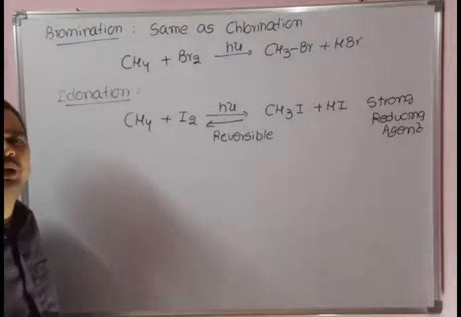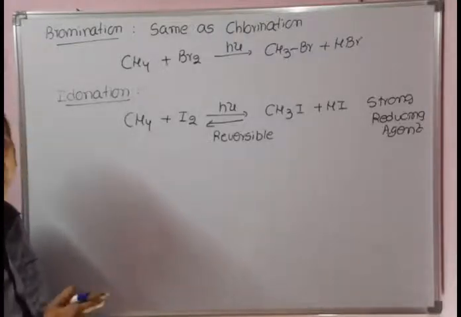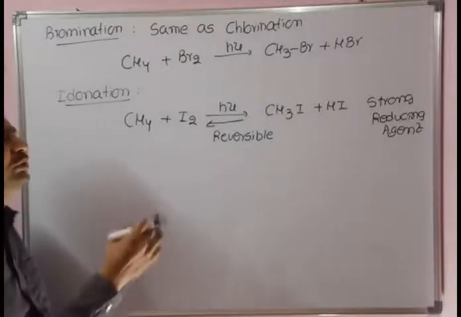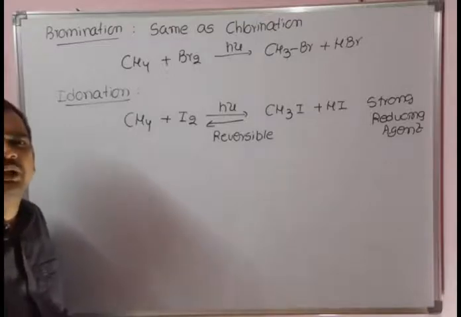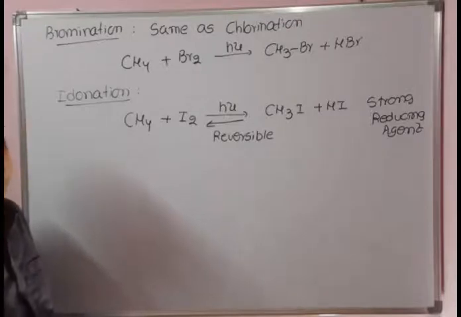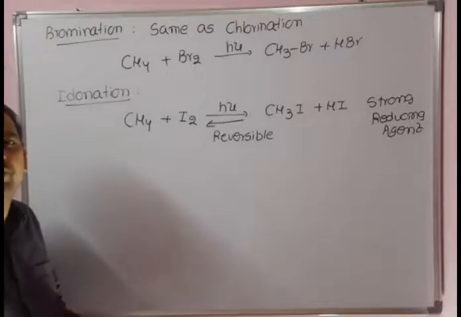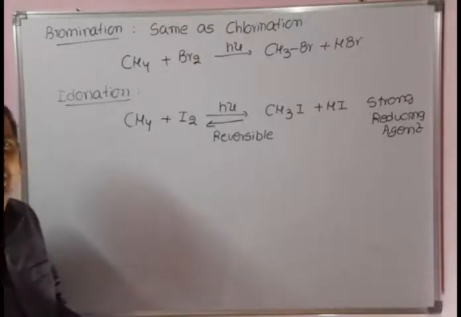Whereas in the case of chlorination and bromination, hydrochloric acid and hydrobromic acid are formed. There is no problem with HCl and HBr. In iodination, the strong reducing agent HI is formed that can reduce the product back into the starting material. As a result, 50% of the starting material is unreacted, so hardly will you get 50% yield. We need to recover the starting material by purification techniques, which consumes a lot of time to prepare the desired alkyl halide.